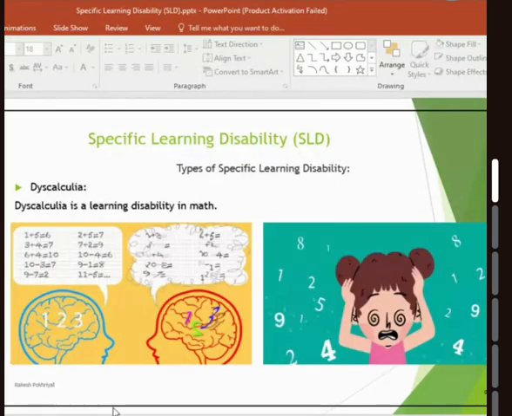The other form of learning disability is dyscalculia. Dyscalculia means that children have difficulty arranging numbers in order. Even the smallest calculation or table looks like a very complex job for them. And they start avoiding numbers in any form, whether in school, at home, or in a social situation.